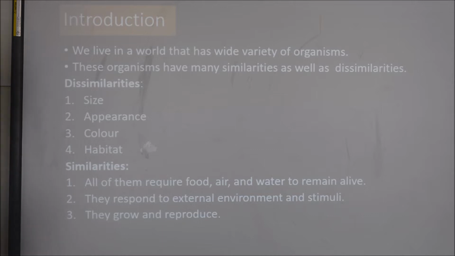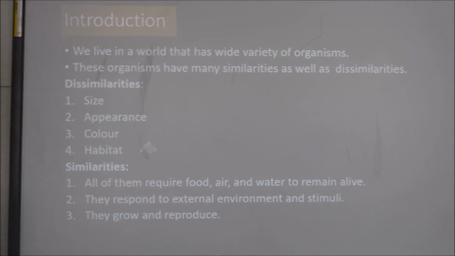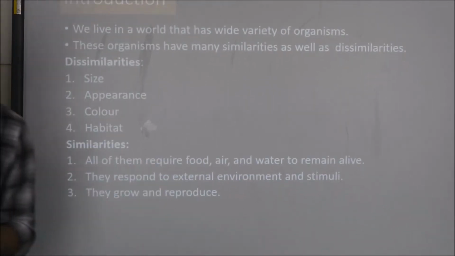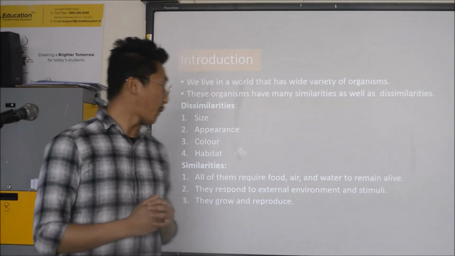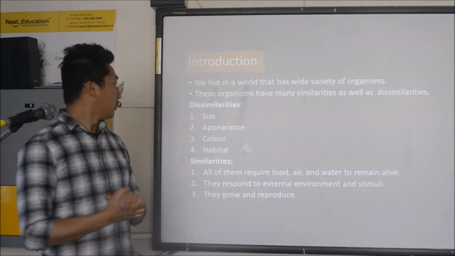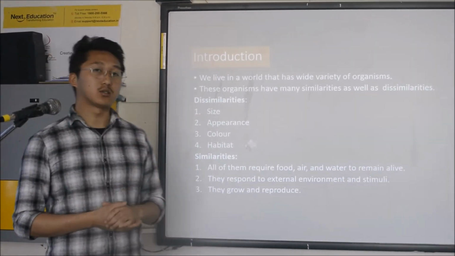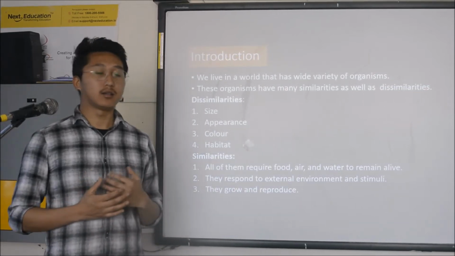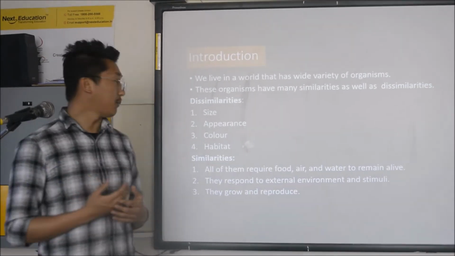The second one is appearance. All the organisms differ in their physical appearance as well. Some are unicellular and some are multicellular. Next one is color. Some are brightly colored and some are dull. And the fourth one is habitat. Organisms differ by their habitat also.